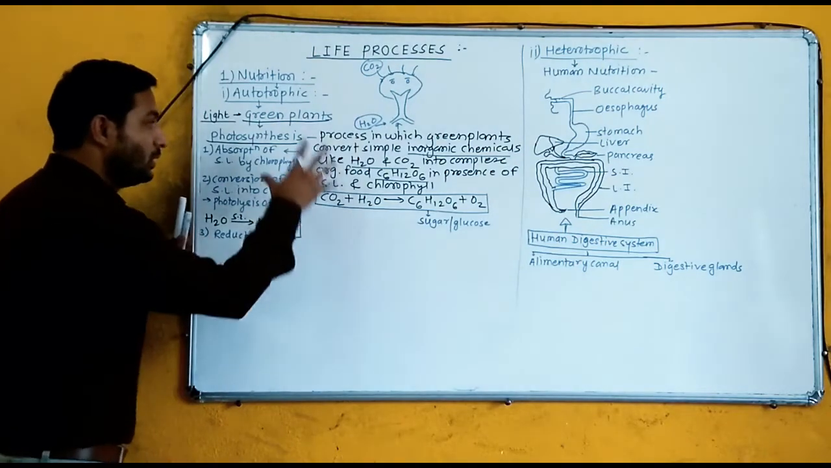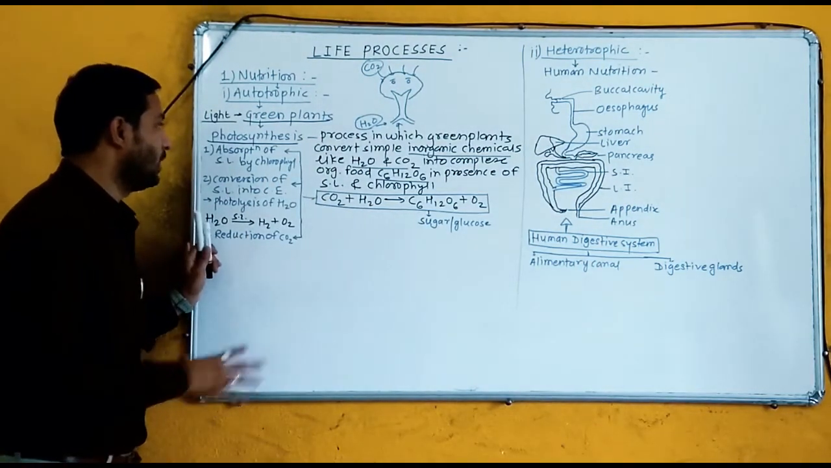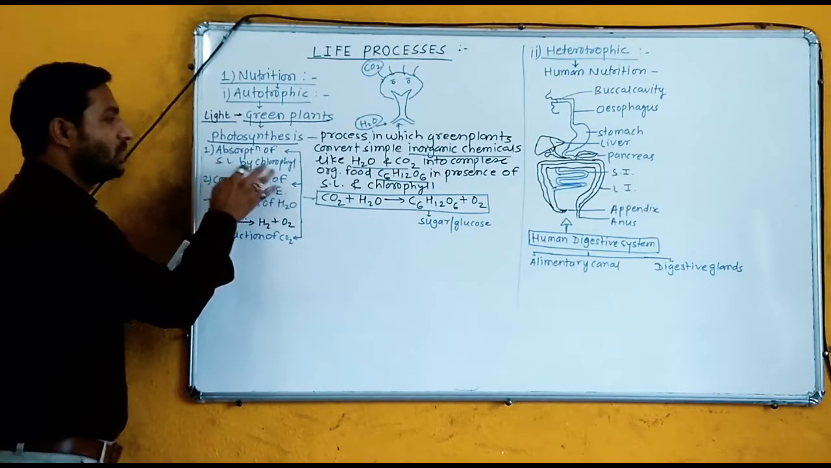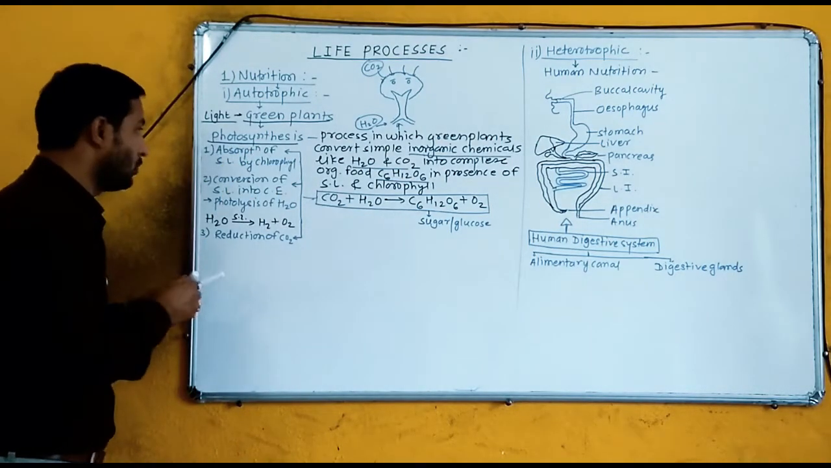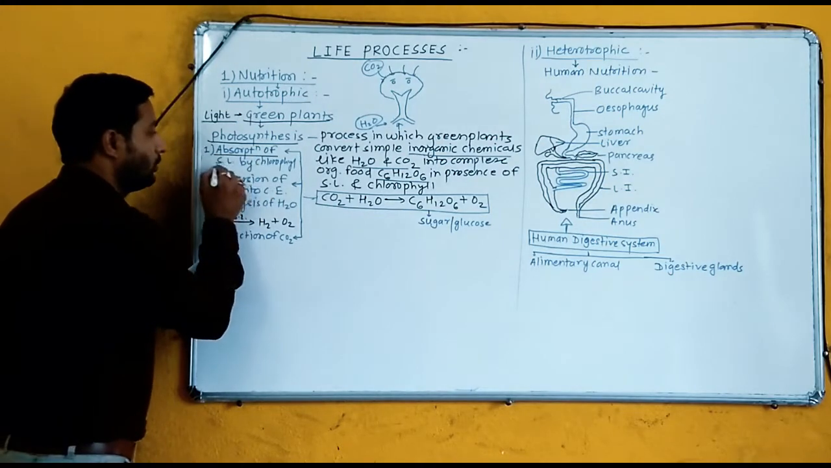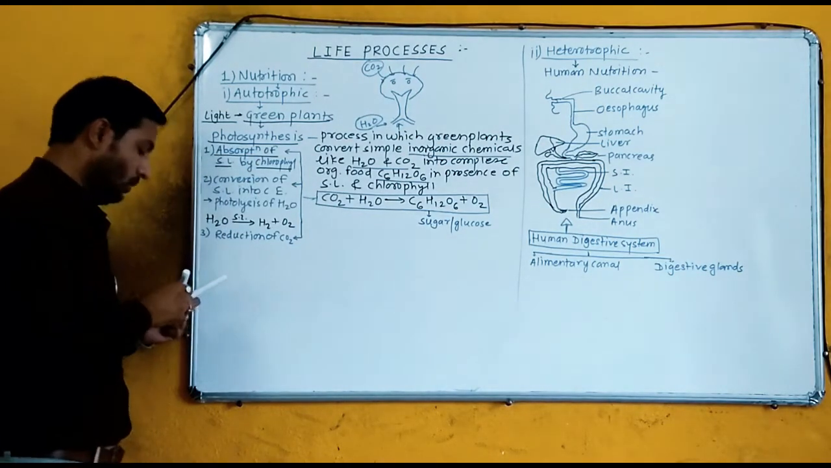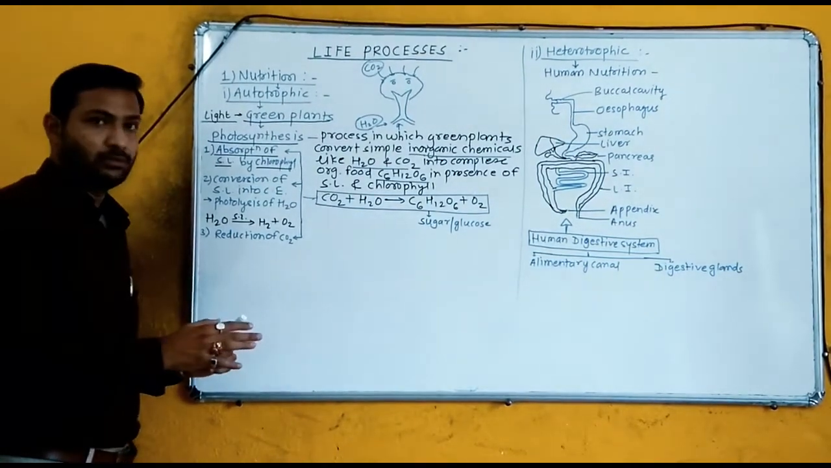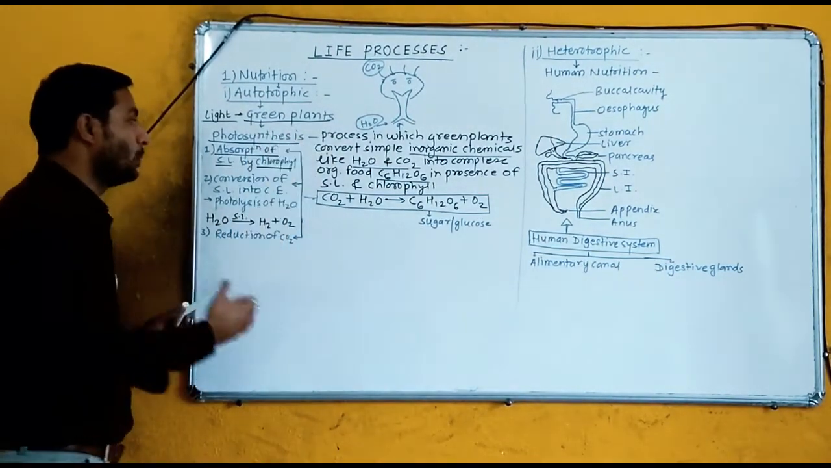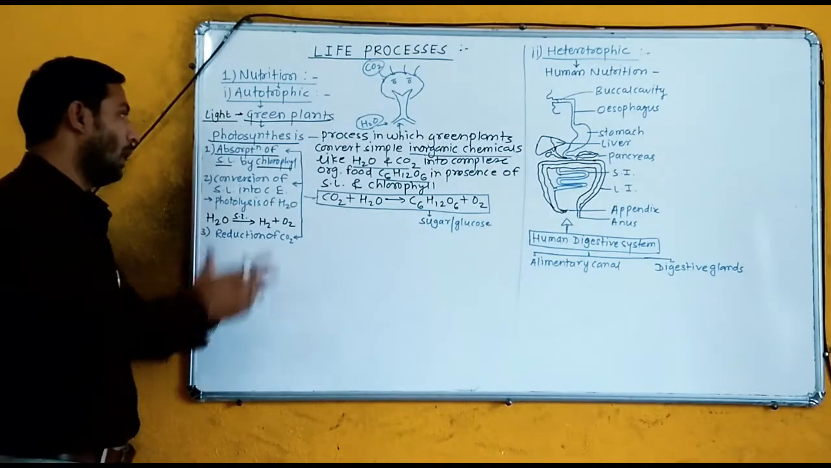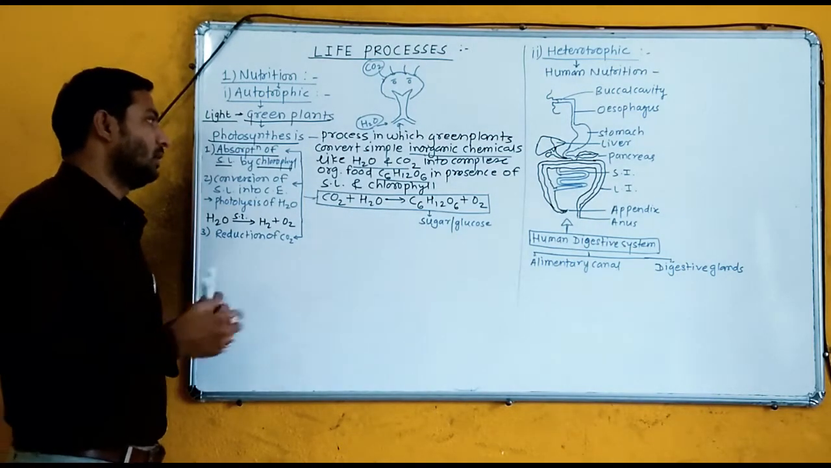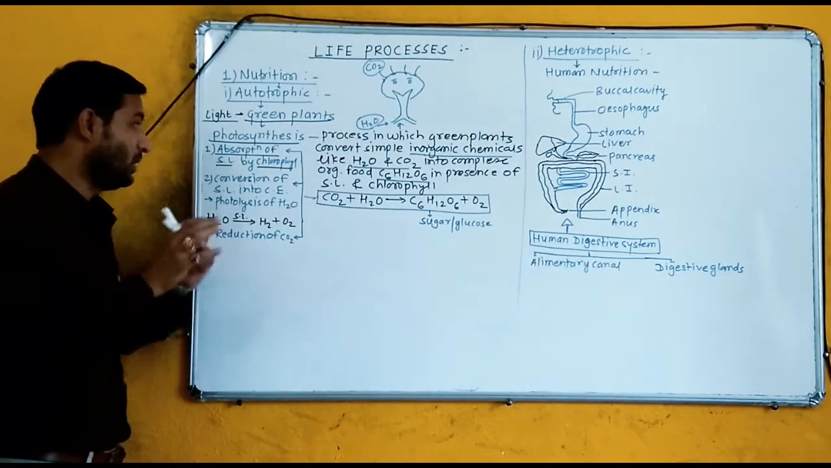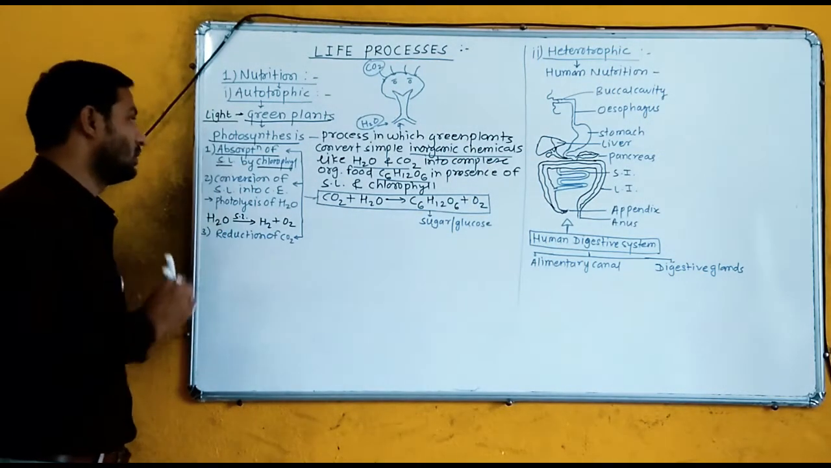Now this photosynthesis takes place in three steps. First of all, absorption of sunlight by chlorophyll. As I told you, chlorophyll is present in the green leaves of green plants, and this chlorophyll has the ability to absorb sunlight, because it has a special function to absorb sunlight.